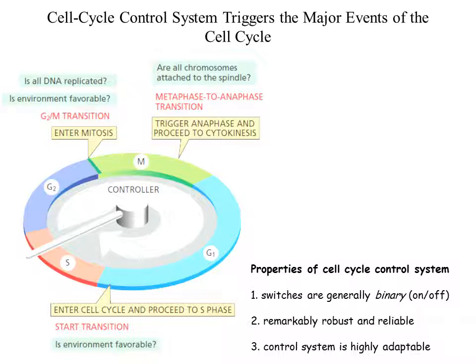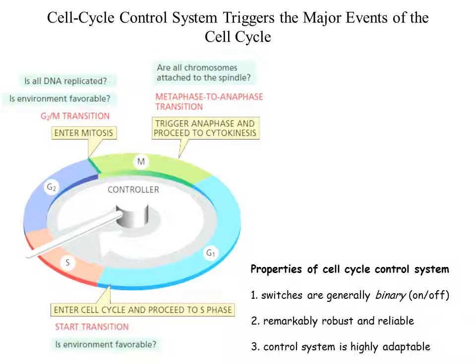Then there is one more checkpoint situated in the M phase, at the transition of metaphase to anaphase. So when the cell wants to enter into anaphase from metaphase, it will be checked again for whether all the chromosomes are attached to spindle fibers or not. If some chromosomes are still not attached to spindle fibers and the checkpoint allows the cell to enter into anaphase from the metaphase, it results in improper segregation of chromosomes.